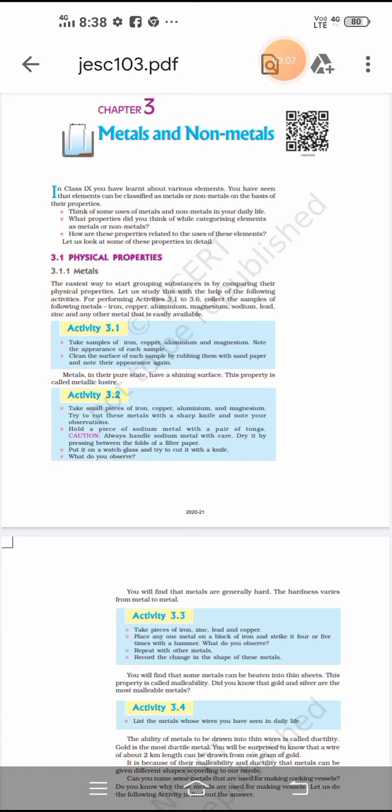So for any metal, when it reacts with oxygen, we get its oxide, and when this metal reacts with water, we get metal oxide and hydrogen. When this metal reacts with dilute acids, we get metal salt and hydrogen. Clear?